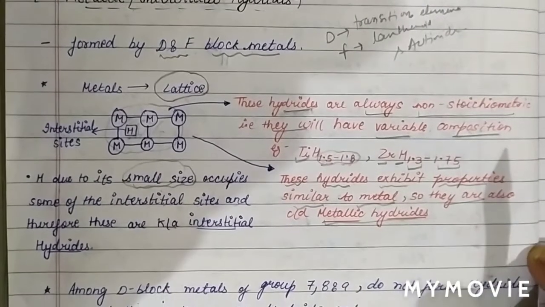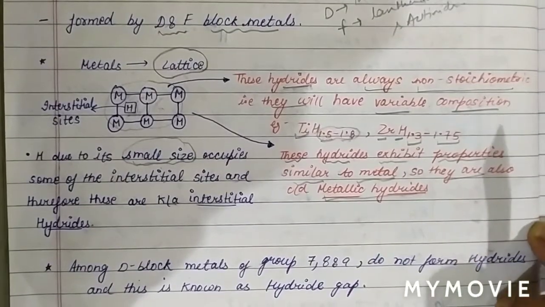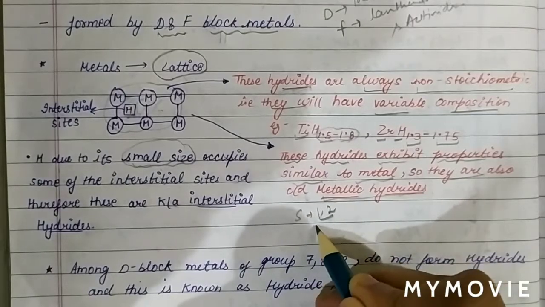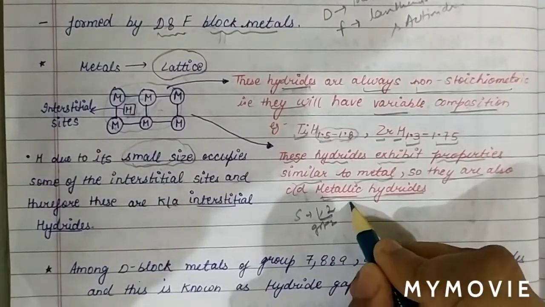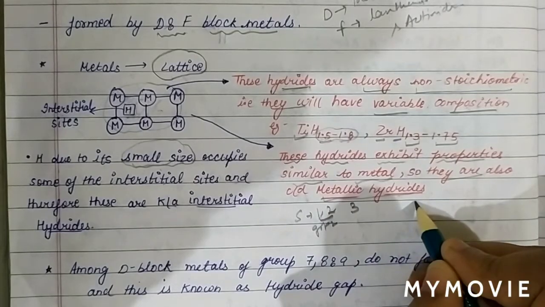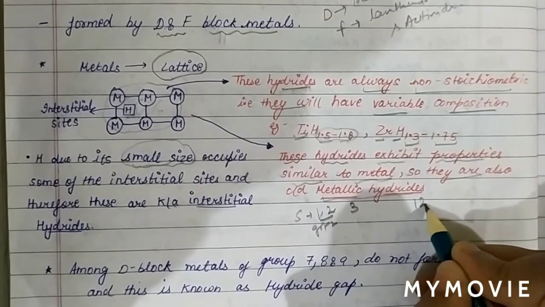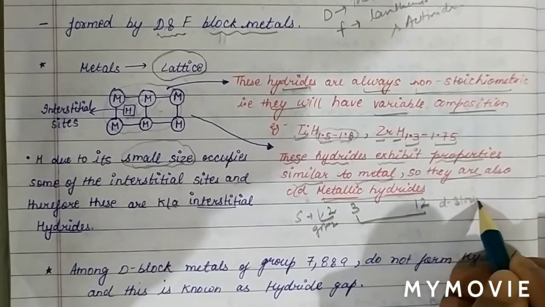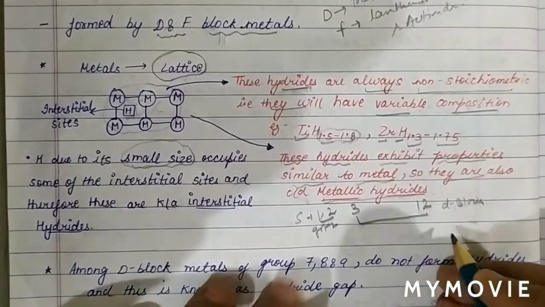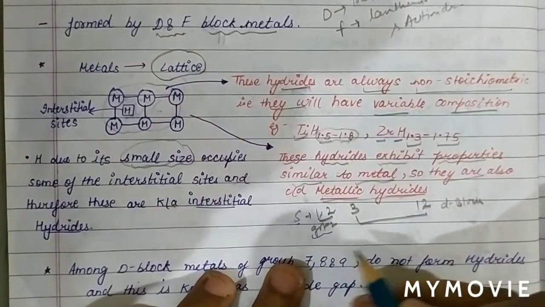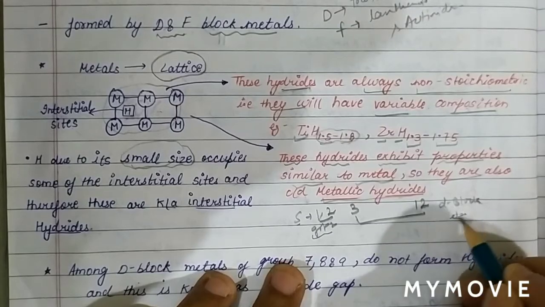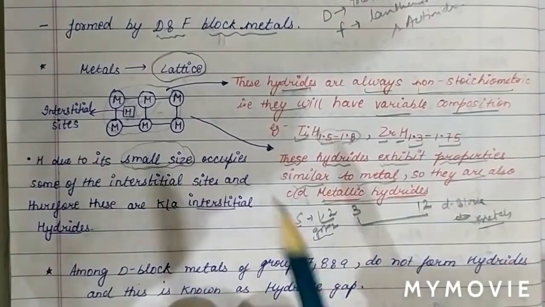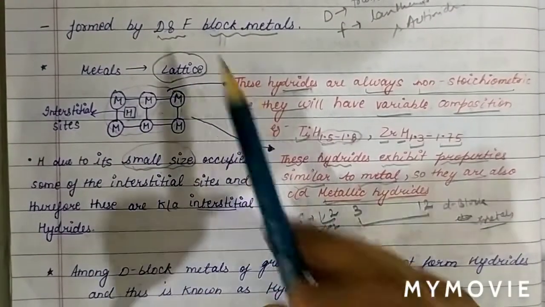See, as we know, S block elements are group 1 and group 2, and from group number 3 to group number 12 these are basically D block elements. We also know that S block elements are metals, and D block elements are also metals. Metallic or interstitial hydrides are formed by D and F block elements.